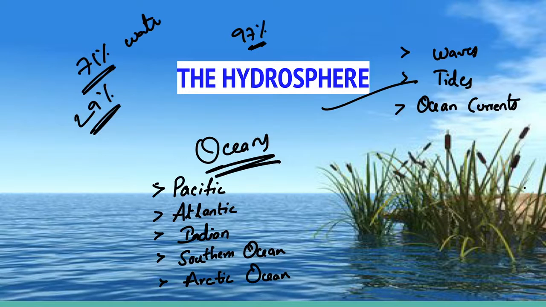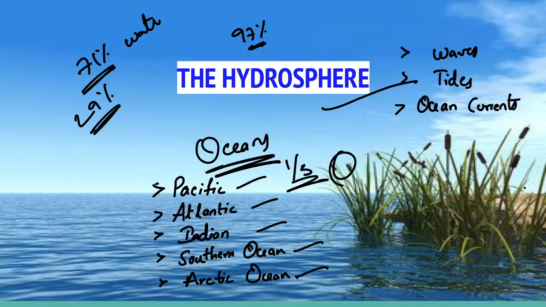The five major oceans are the Pacific Ocean, Atlantic Ocean, Indian Ocean, Southern Ocean and Arctic Ocean. The Pacific Ocean is the largest ocean and it is spread over 1/3 of the Earth. The Mariana Trench, the deepest part of the Earth, lies in the Pacific Ocean. The Pacific Ocean is almost circular in shape. Asia, Australia, North America and South America surround the Pacific Ocean.